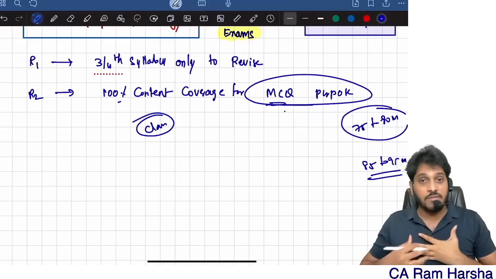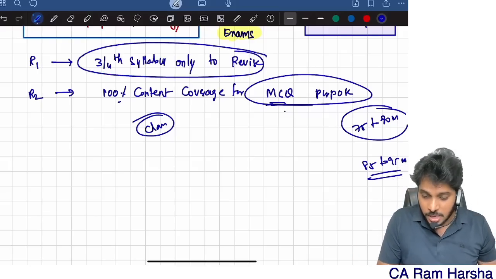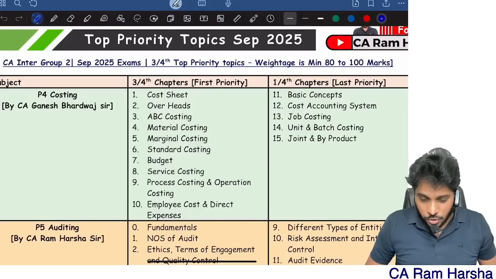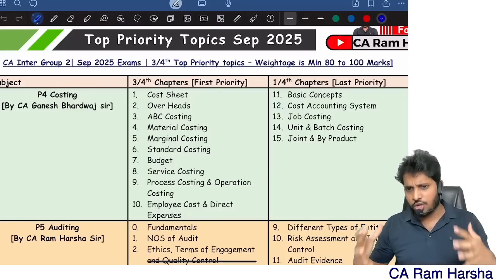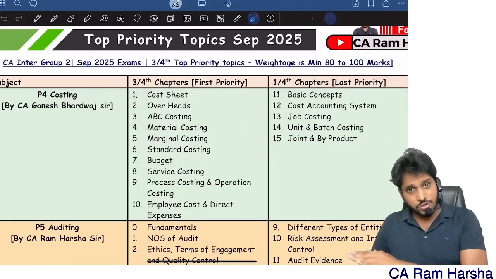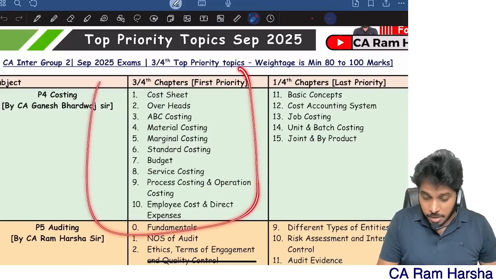In such a way our classes were designed. But for descriptive purposes, how much do you need to revise? Only the 3/4 syllabus. In this way you can save a lot of time. By revising only the 3/4 syllabus and keeping the pending 1/4 of the chapters, you can revise them much more productively.